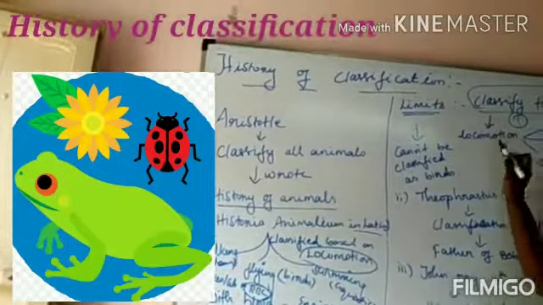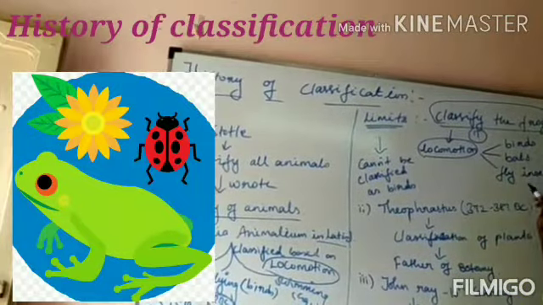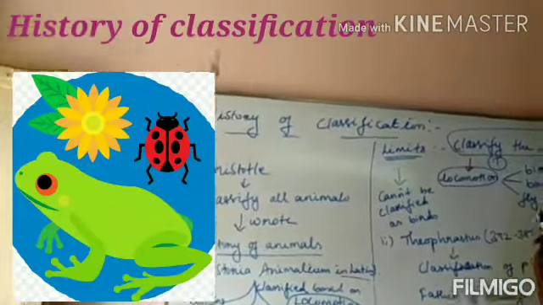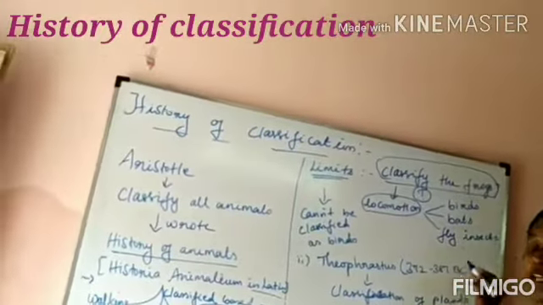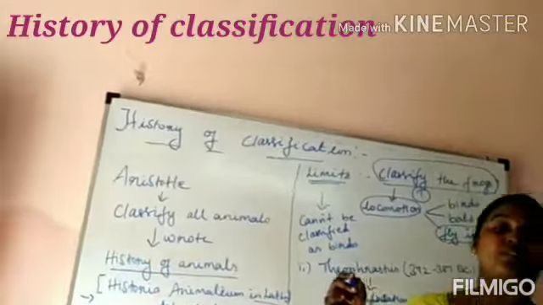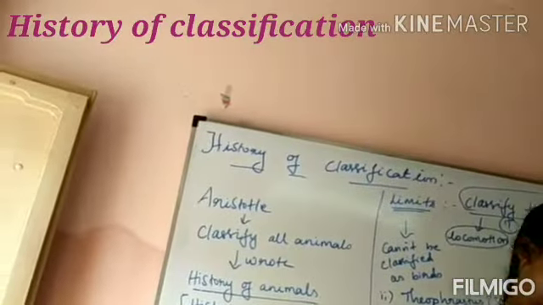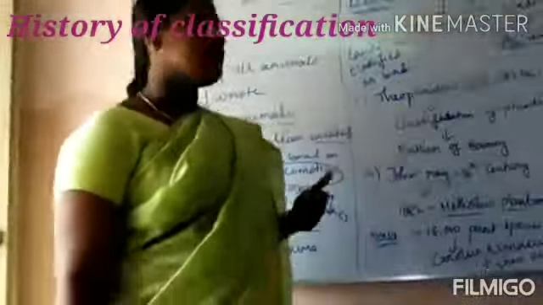Another limitation is based on locomotion. Birds and bats fly, and they have the same locomotion, but some birds cannot fly. Which are the non-flying birds? Emu, ostrich and penguin.